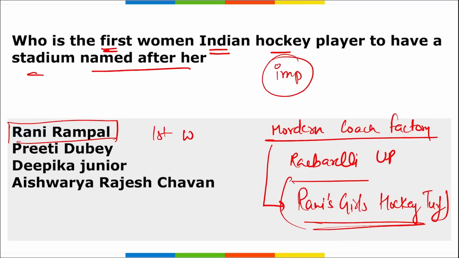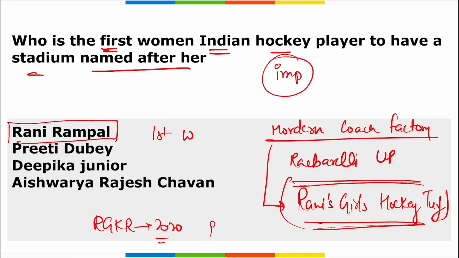Alright, this is the name of the stadium, and Rani Rampal became the first Indian women hockey player to have a hockey stadium named after her. Right? And remember, Rani Rampal is also the former Indian women's hockey team captain. She received the Rajiv Gandhi Khel Ratna Award in 2020, that is now known as the Major Dhyan Chand Khel Ratna Award.